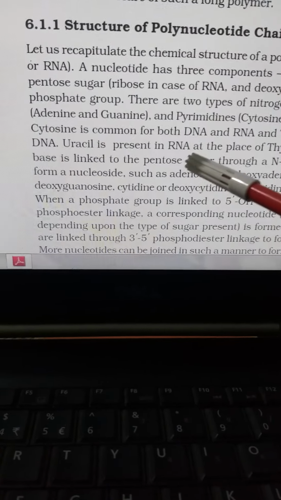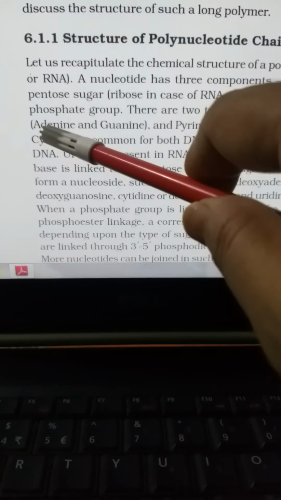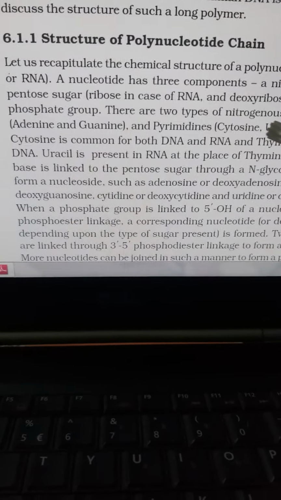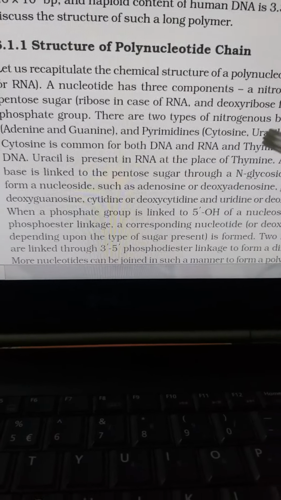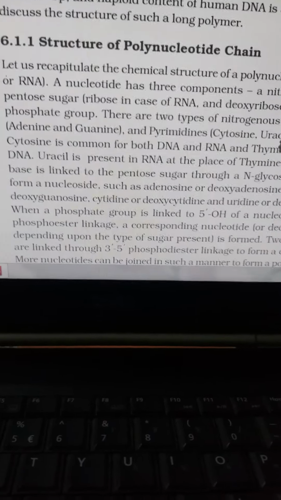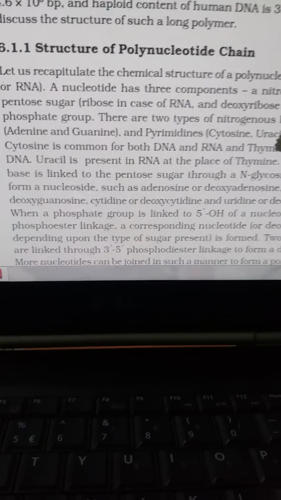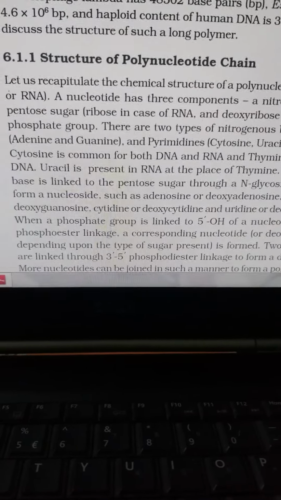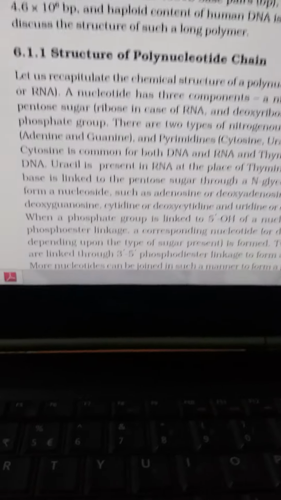This is a very important difference between RNA and DNA, in place of thymine. So adenine, guanine and cytosine are present in both. But in case of uracil and thymine, up to cytosine, it is present in both. But what happens? Uracil is present in RNA and thymine is present in DNA. So that is the difference between RNA and DNA.